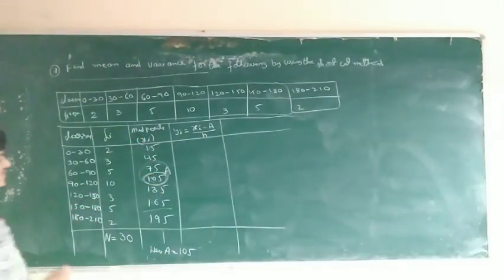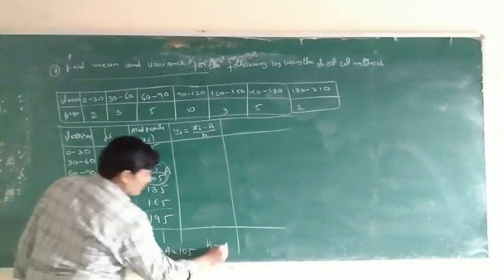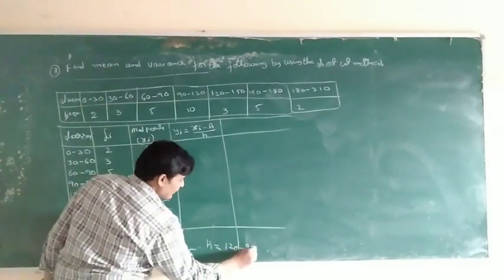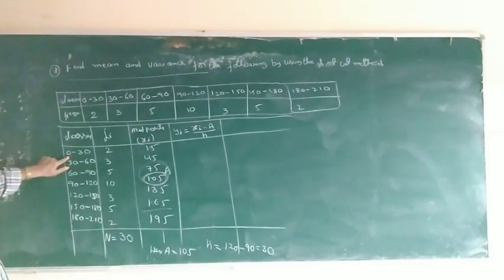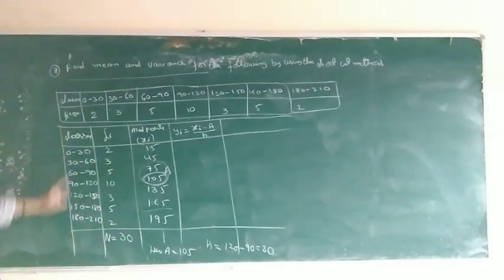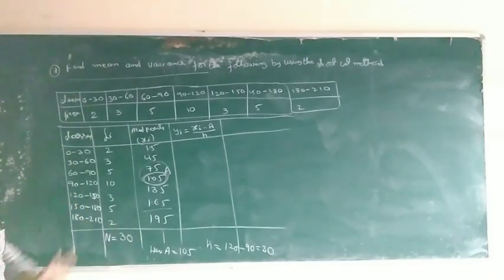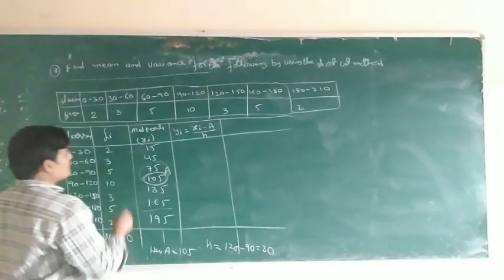H is equal to what? H is equal to 120 minus 90, which is equal to 30. The interval difference: 0 to 30 is a difference of 30, 30 to 60 is 30, 30, 30. You can take any interval, the difference is the same, 30. So a. So xi is equal to what?